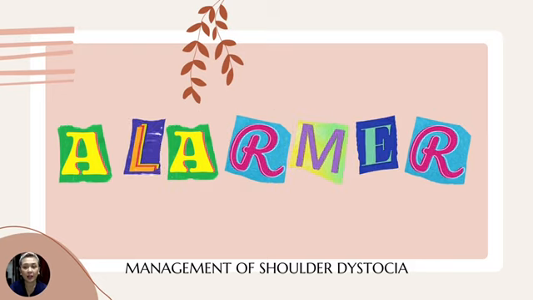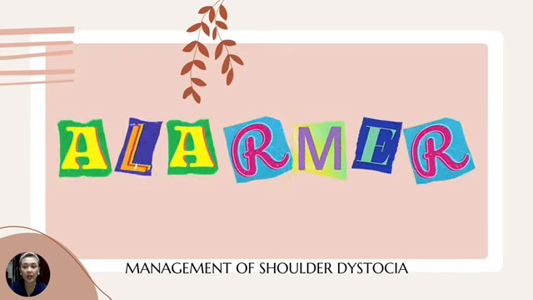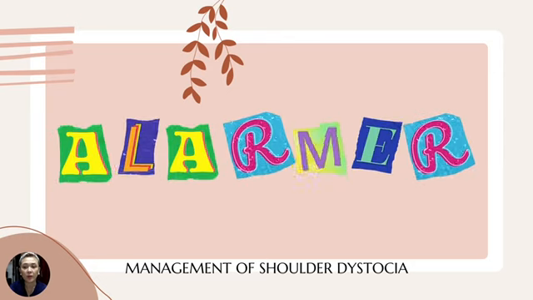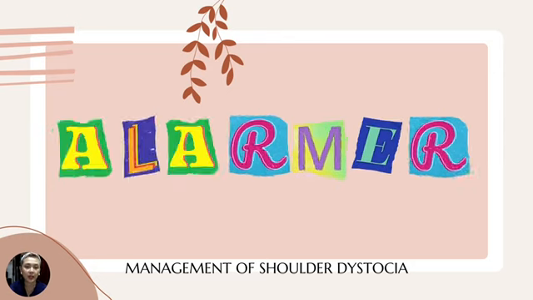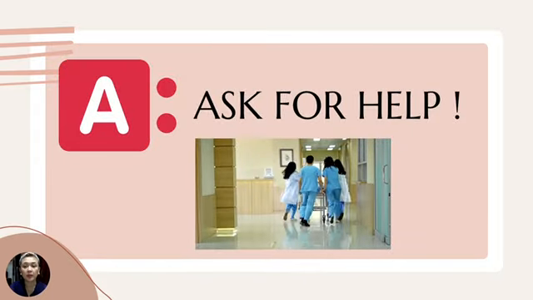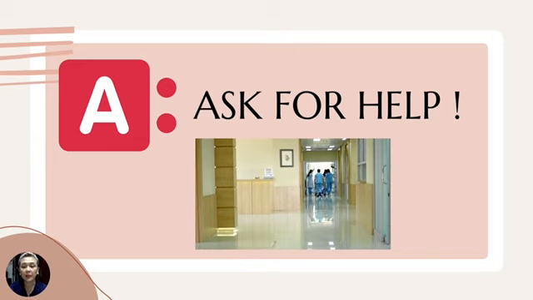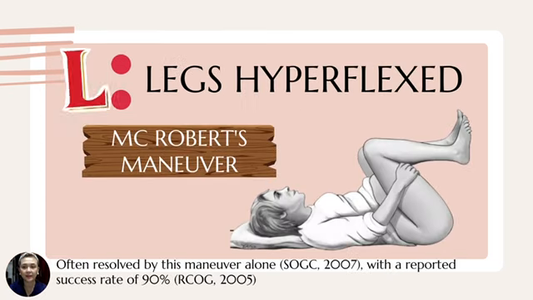The ALARMER is a helpful acronym to remember the steps on how to manage shoulder dystocia. Let's go through the acronym one by one. A stands for ask for help. Ask for help from your assistant, from the pediatrician, from the anesthesiologist, and from the nursing personnel. Provide simple and clear explanation to the woman about actions you are about to undertake.